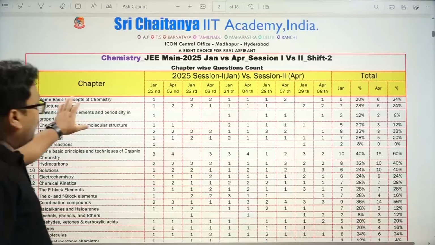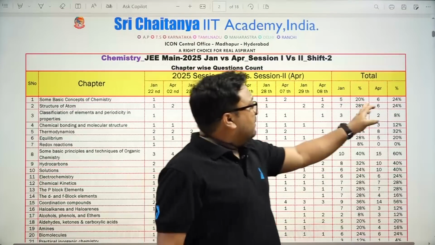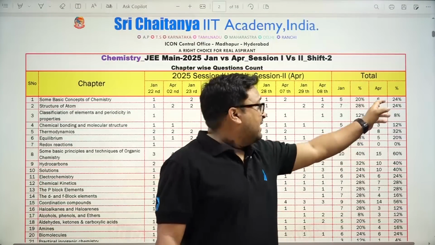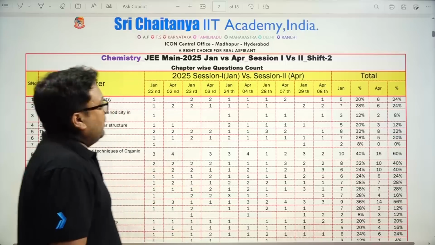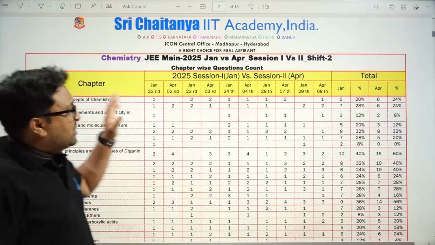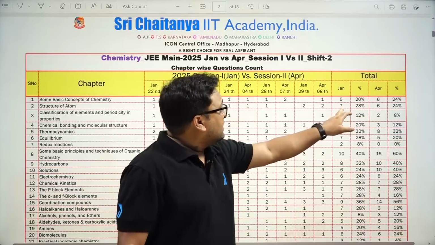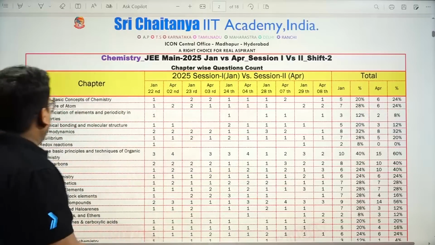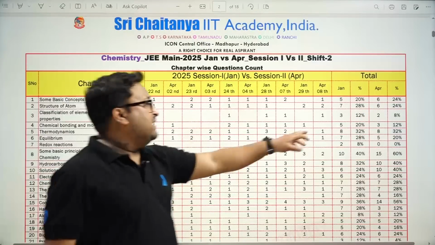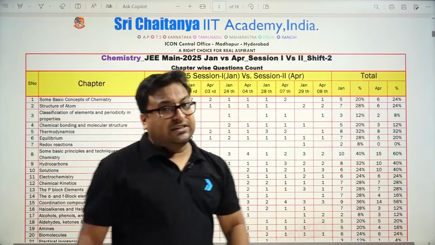So if we go for mole concept, the weightage is a little bit higher from the January shift: 5 in January, 6 in April. Okay, shift 2. Atomic structure, one question lesser than January, 7 and 6. Again, periodic table, 3 in January and 2 in April, shift 2.